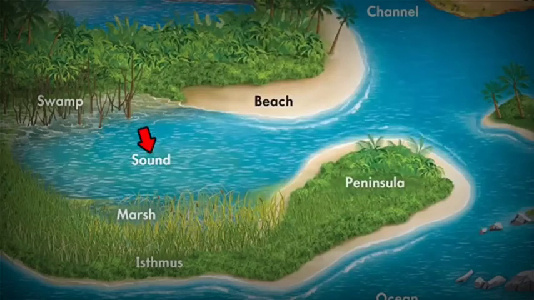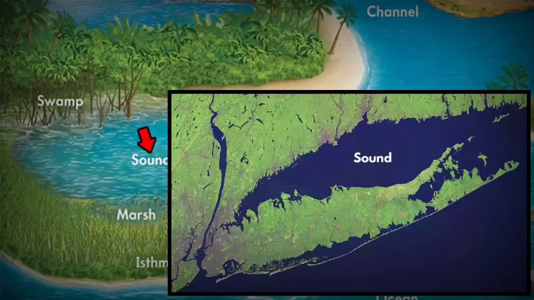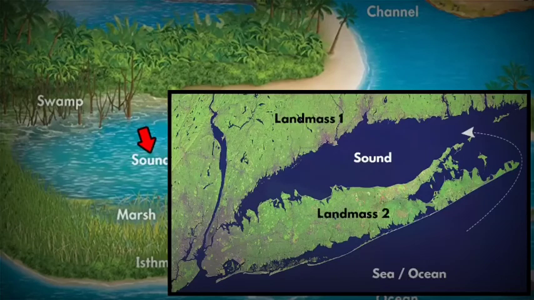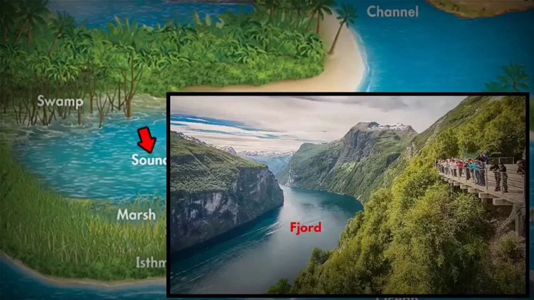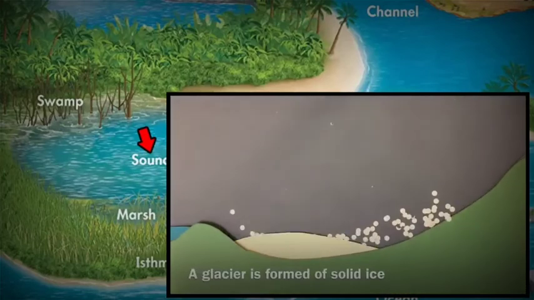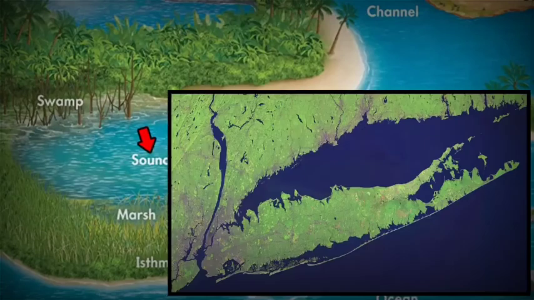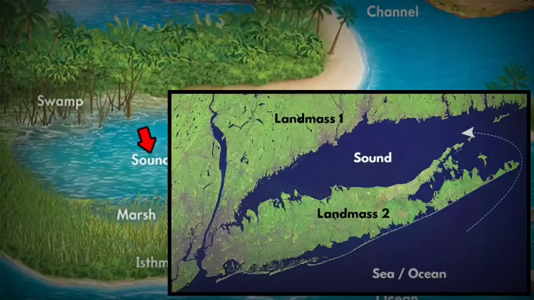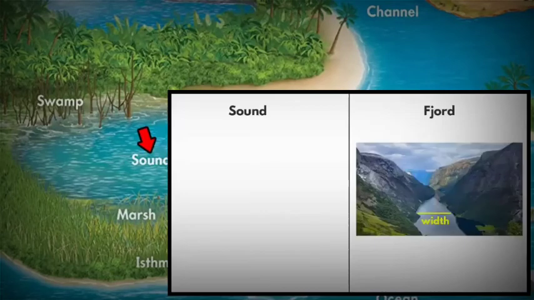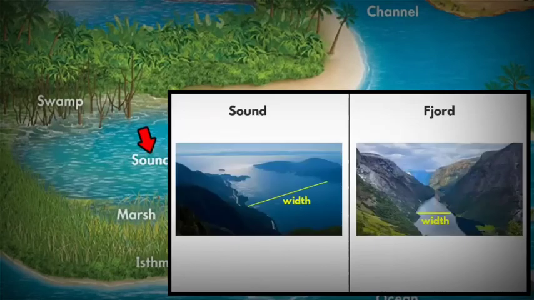The next one is sound. It is a geographical term. Please don't think of it as a sound wave. A sound is a large sea or an ocean inlet that separates two land masses. Now, if you remember, in the beginning we read about a term called fjord. These are long, narrow, deep inlets of the sea between high cliffs. And they are created by glaciers carving a whole valley, and then water fills in that land depression. Similarly, a sound is a large depression of land which gets filled in with sea or ocean water. Plus it is much wider in size, much wider than a fjord.